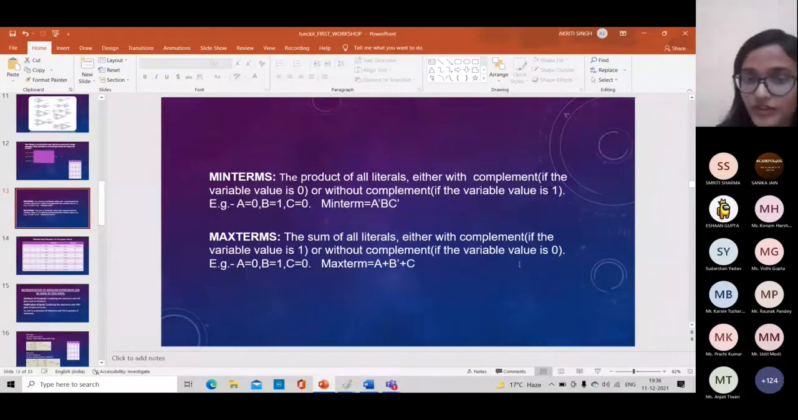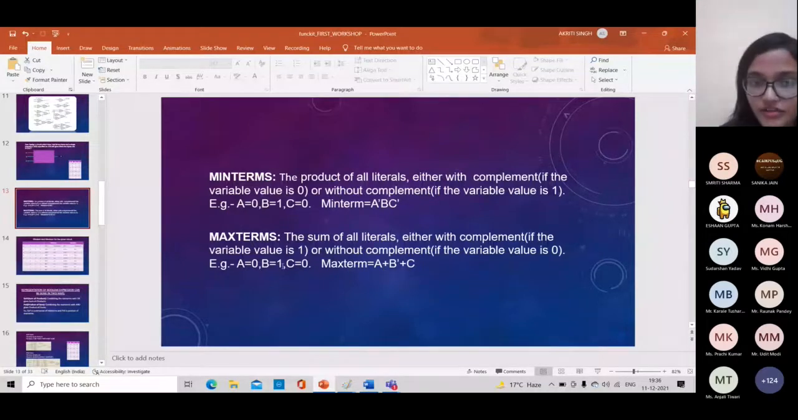Let's see from the example. If A is 0, B is 1 and C is 0, then the max term for this condition: as A is 0, I write it without complement, A. And if B is 1, I write it with complement, B complement. And if C is 0, I write it as it is. Then I take the sum of all: A plus B complement plus C. So this is the max term for this example, and the earlier one is the min term for this example.